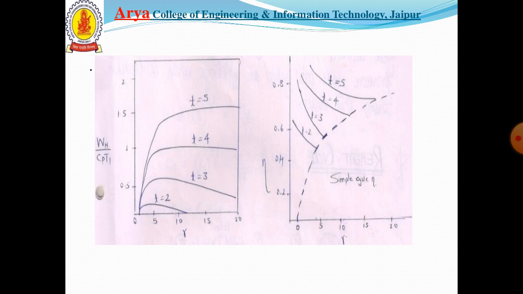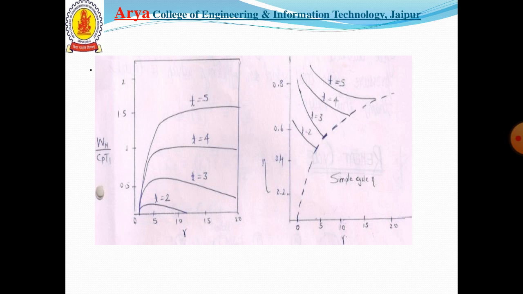The second point: a lower pressure ratio and high cycle temperatures are favorable for the regenerative cycle, since a large heat recovery is then possible. With the heat exchanger cycle, the cycle efficiency reduces as the pressure ratio increases, opposite to that of the simple cycle.